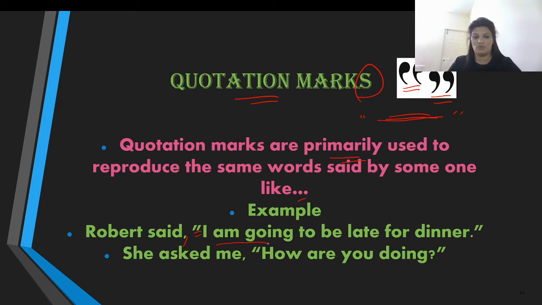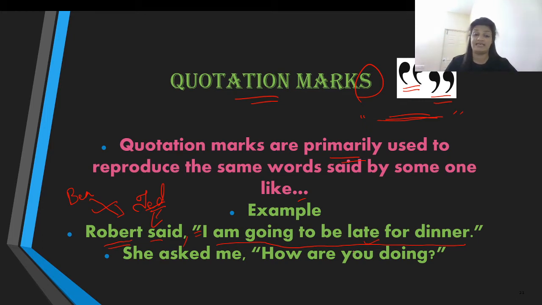So this is what we have reproduced: there is a guy, Robert, and he said something. Now let us say there is another guy called Ben. Ben heard Robert speak, and he came to Ted and is now informing Ted what exactly Robert said. He is repeating Robert's words, the same exact words without any change at all in the statement. What exactly did Robert say? "I'm going to be late for dinner."